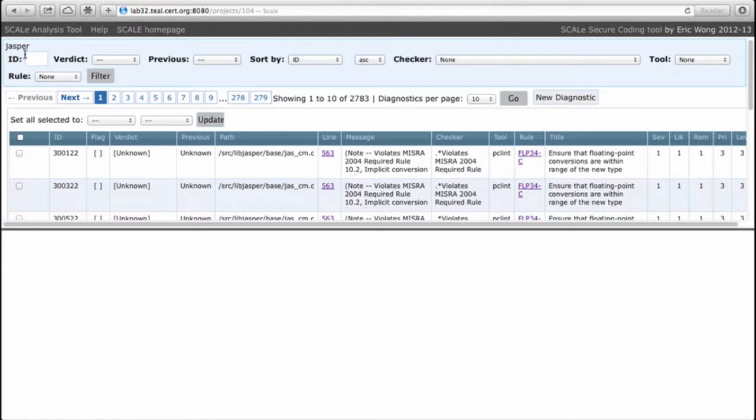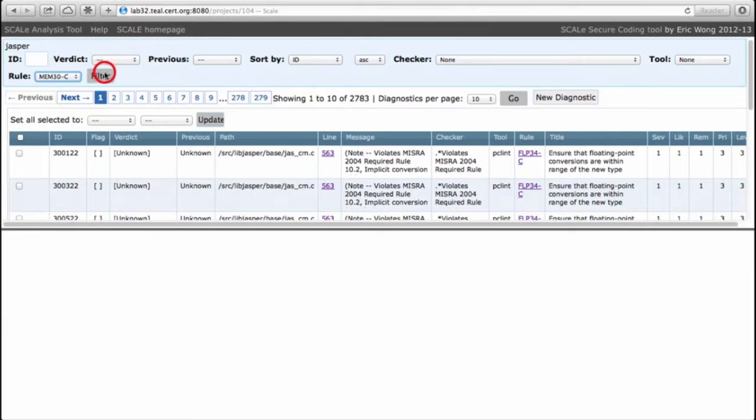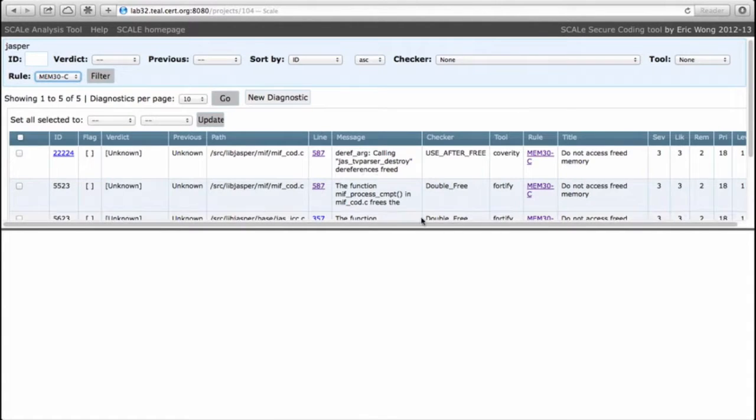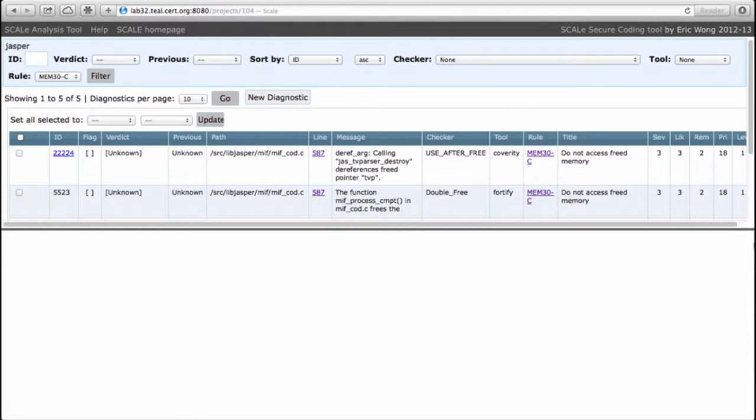So we're going to filter out all the rules except for MEM30. Only 5 rules to worry about. So we can see that MEM30-C simply says do not access freed memory. We can look at the rule fairly quickly here to see the various ways freed memory can be accessed. It could be passed to free, it could be dereferenced. So I'll leave further details of the rule to other venues. And let's dive right in.